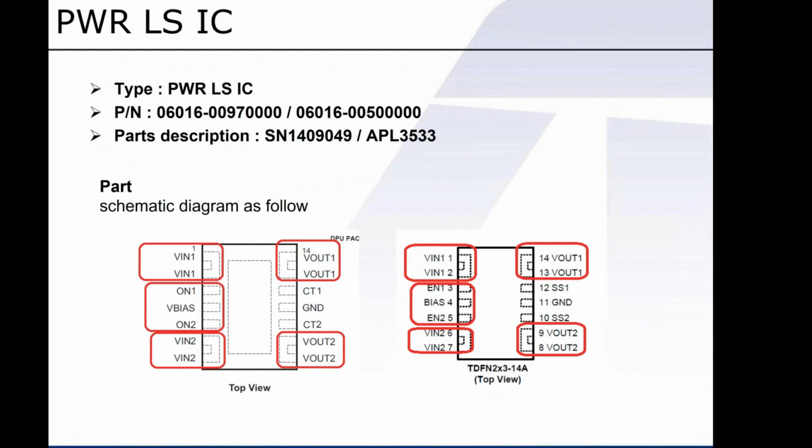In the section of the switch IC, it contains the voltage of Vin, VCC, and enable pin. And in this diagram, VCC, which is called VBIOS, is the voltage to make IC work, while the enable pin, as you can see here, shown as on 1 and on 2, can decide the conducting state between input and output.